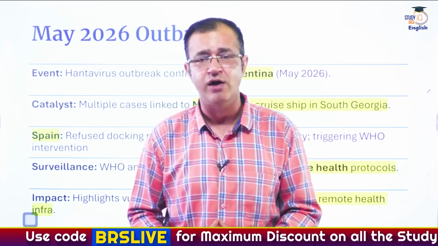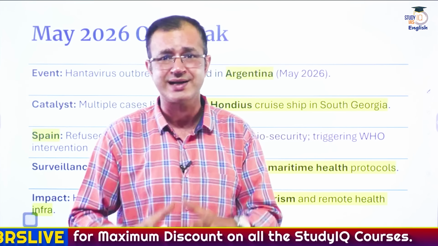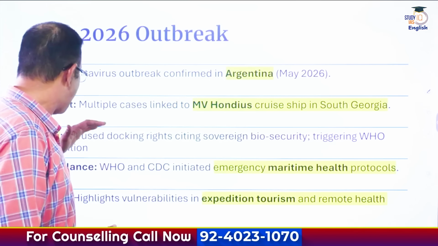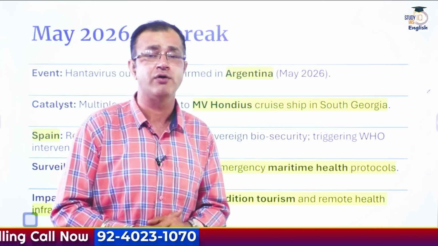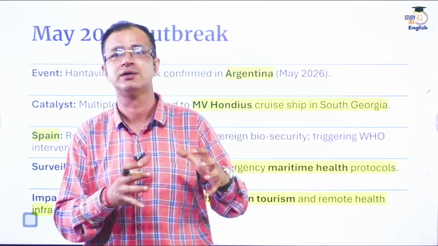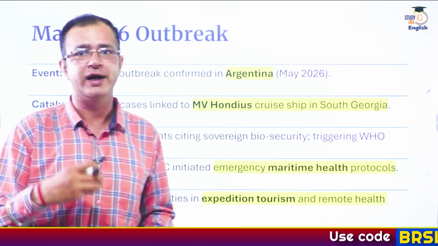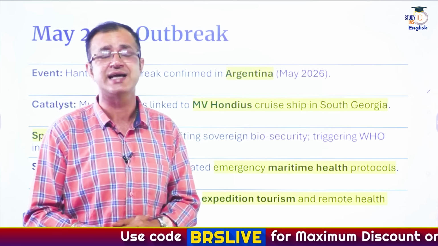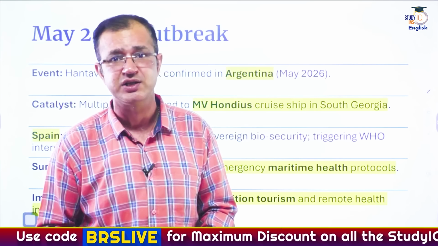There are 7 people who contracted the Hantavirus, and there had been a death as well. Now the outbreak had been confirmed in Argentina, and after the outbreak on this cruise ship, Spain refused to dock the ship at its port. Spain cited sovereign biosecurity reasons, and that triggered the WHO intervention as well.